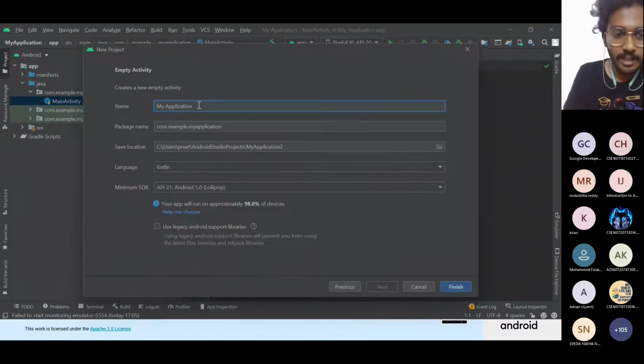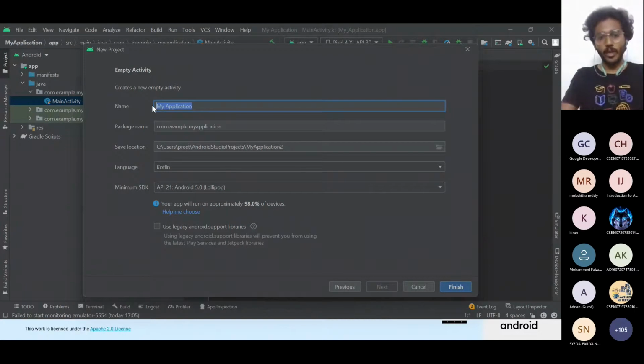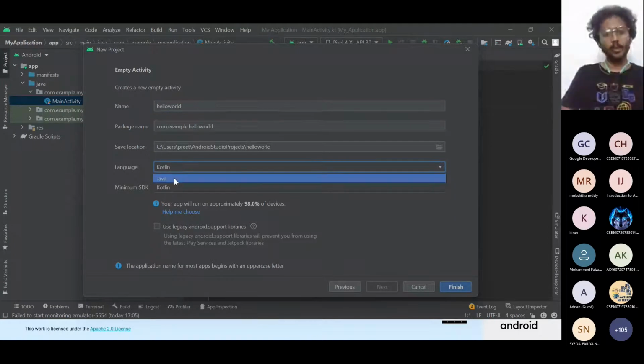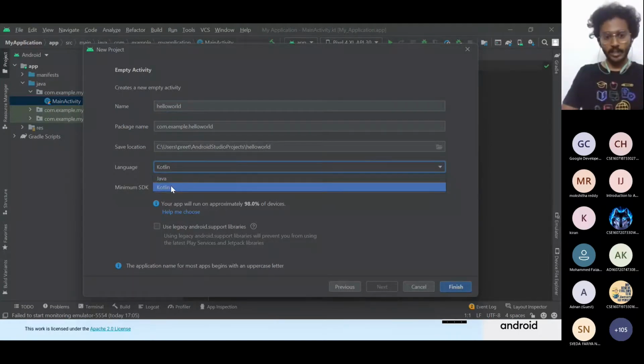Then here we have to provide the name of the project which we'll be doing. So let's start it with hello world. This will be the package name as we are doing an example one. So select the programming language here. We'll be going with Kotlin.